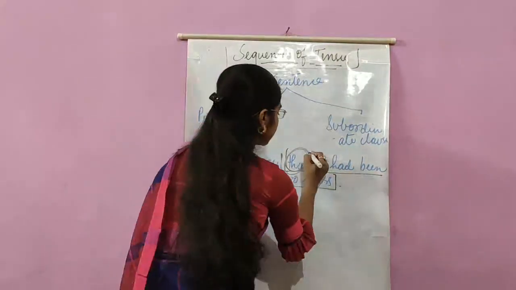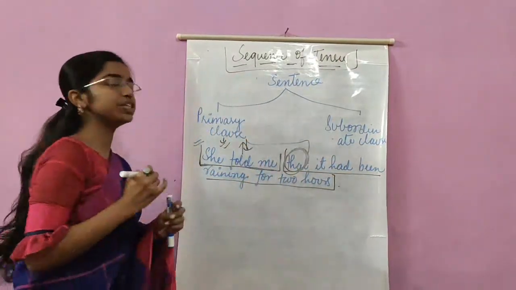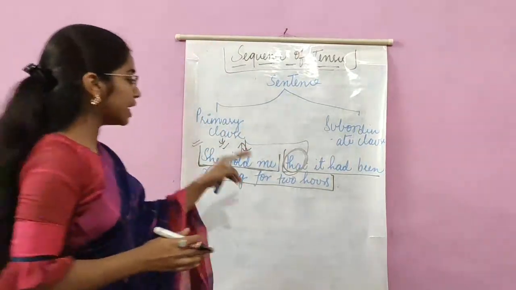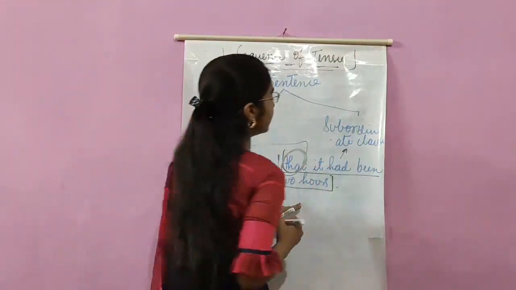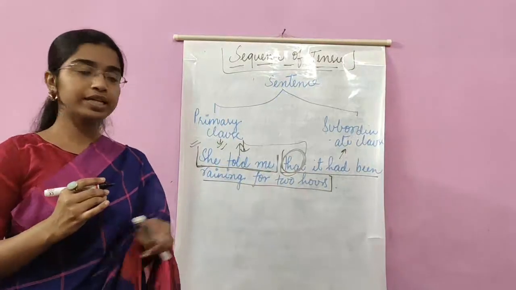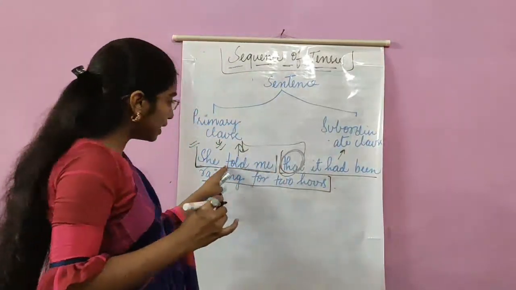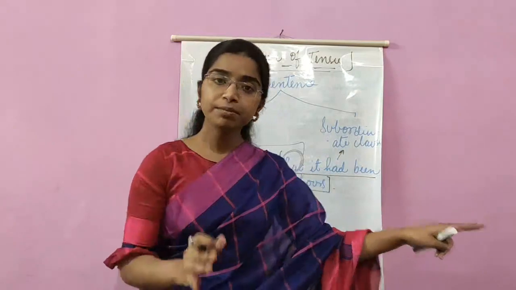And what is that context? That context is "she told me", isn't it? So that is why it is a subordinate clause. Okay, a subordinate clause is dependent on the main clause for the completion of its meaning.